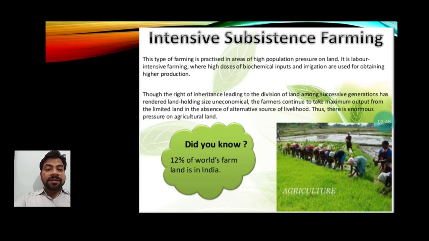After the death of the father, property is divided among the children, but whatever the size was earlier does not remain the same. Suppose someone had 1 hectare of land earlier; that 1 hectare is now divided into small patches among all children. This way the size of the land has decreased and is decreasing nowadays. So on that small plot, farmers do intensive subsistence farming by involving people and investing money to grow more and more from that given plot.